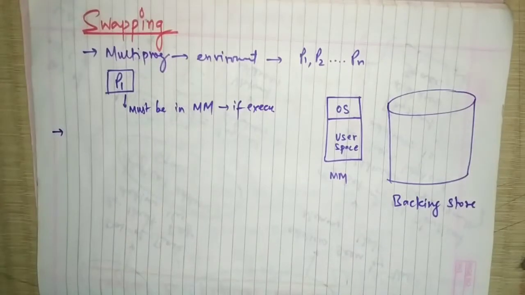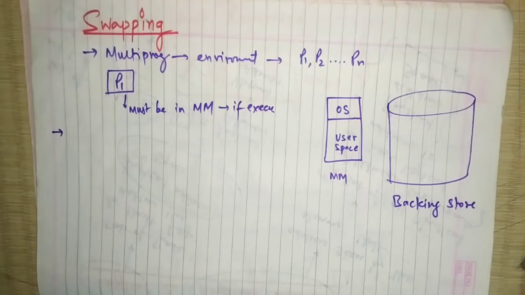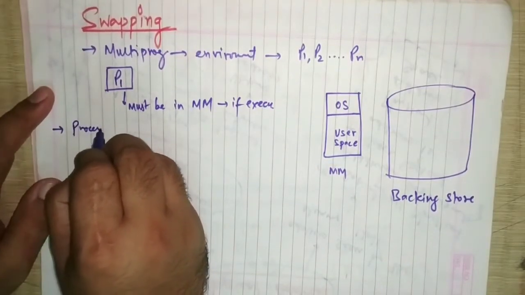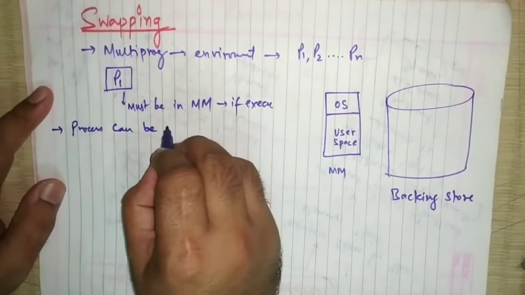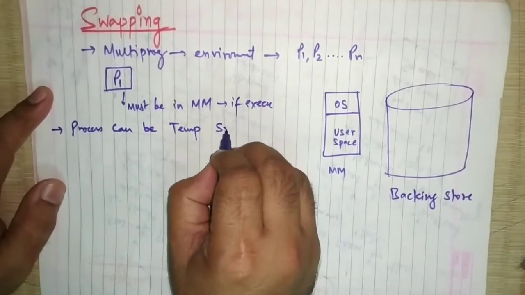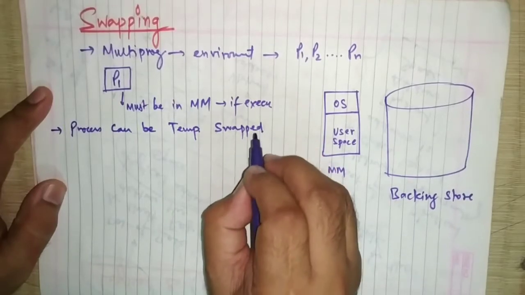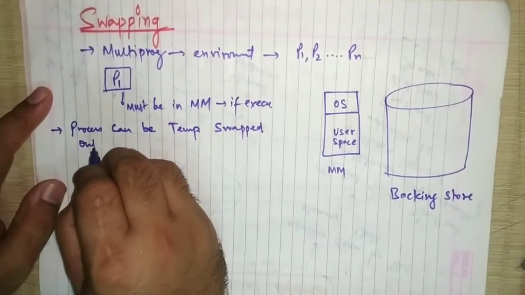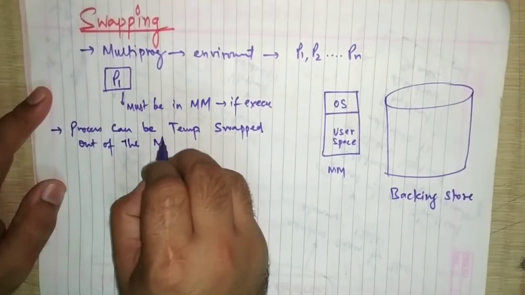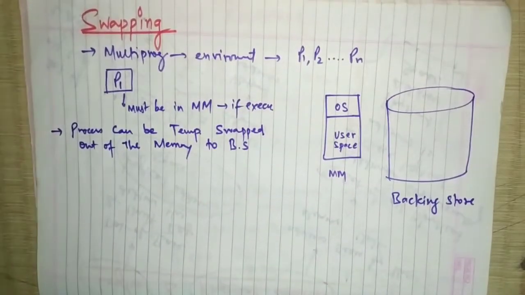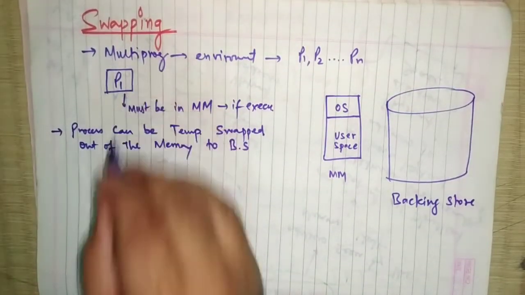Now we'll start writing the points, because these points are very important, so that you can note them down and write them in the examination. A process can be temporarily swapped out of the memory to the backing store.